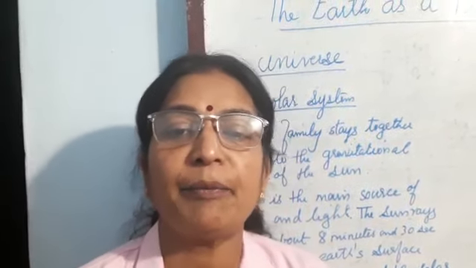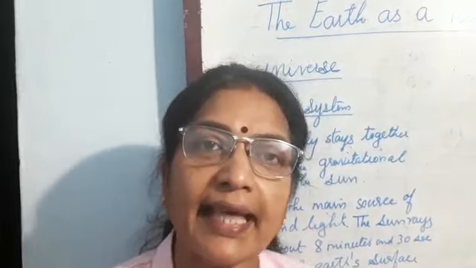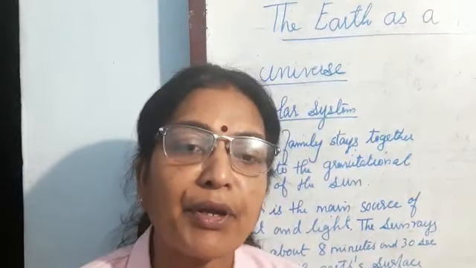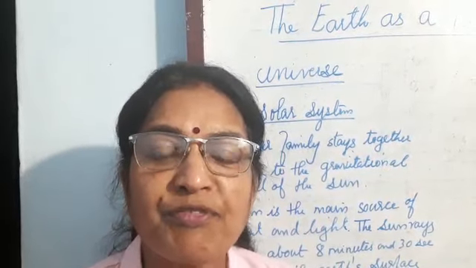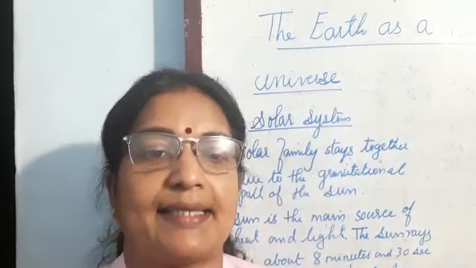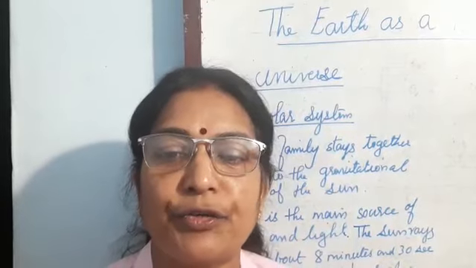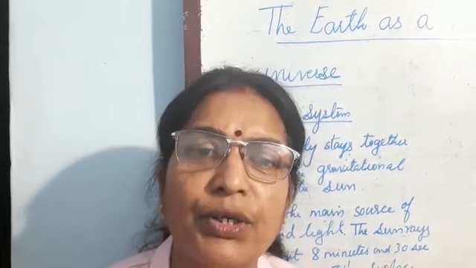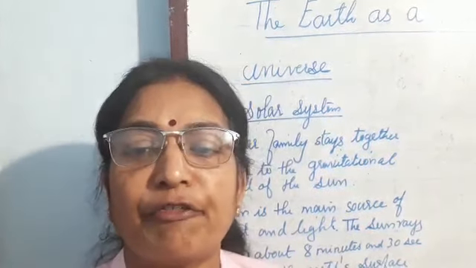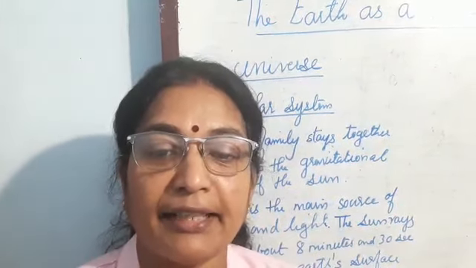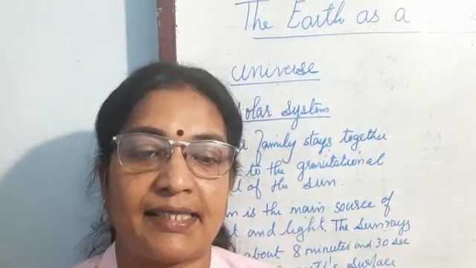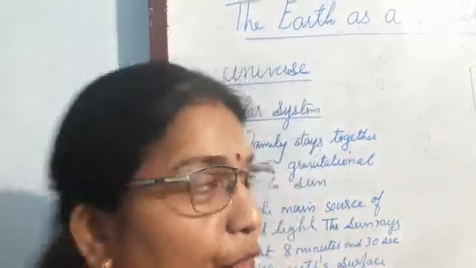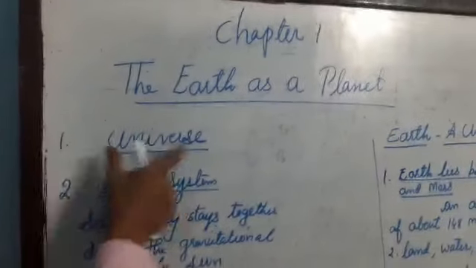We use the term universe for everything that exists in space. The universe has a number of galaxies. The group of stars in the sky is what? Galaxy. Each galaxy in the universe has a number of stars. We can see about 6,000 stars from Earth at a time, and they all belong to a galaxy called the Milky Way or Akash Ganga. So now you have seen what the term universe means.